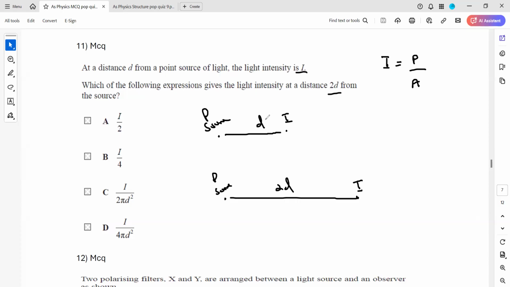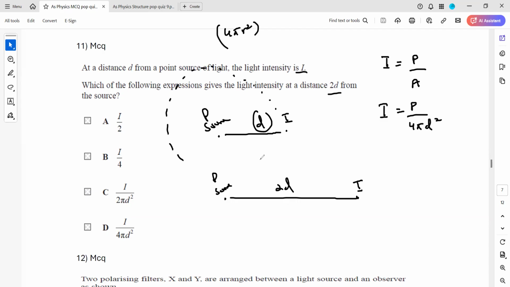When we talk about the area, intensity is not calculated at a certain point. It is calculated for a whole area. So at this distance d, there will be a lot of points which are at distance d from the source. So it will make a sphere. So we can say the intensity will be equal to power over 4 pi d square. Why are we taking the area as 4 pi d square? Because it will make a sphere. The area of a sphere is 4 pi r square, where r is the radius. In this case, the radius is equal to d.